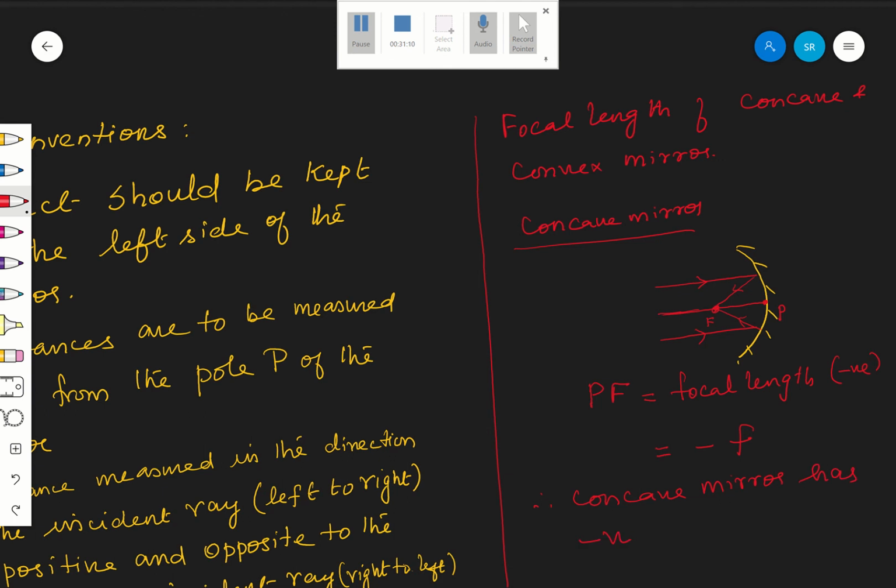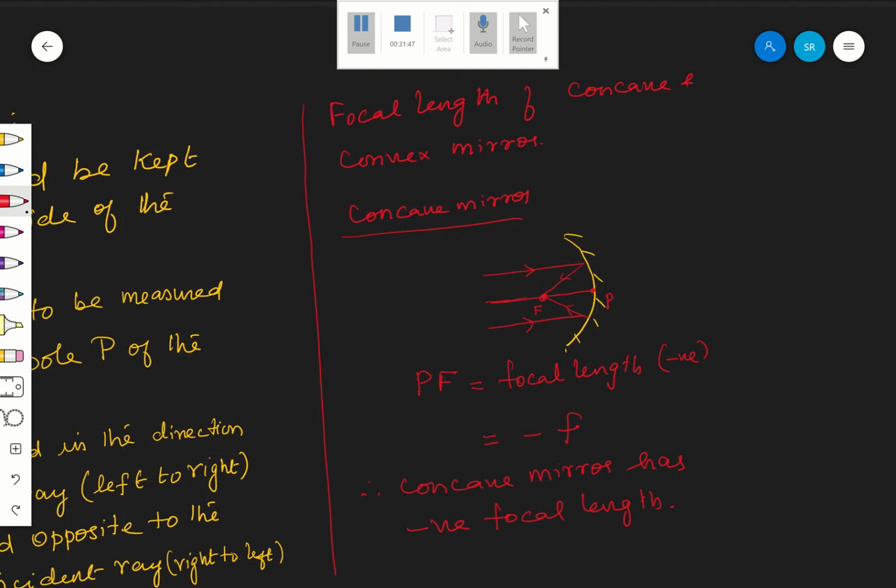Therefore concave mirror has negative focal length. Are you following? Why? Because focus is to the left of the mirror. That is because it is to the left of the mirror, that focal length PF will be from right to left. It is PF, not FP. Why? Distance ought to be measured only from the pole. Therefore, PF means it is negative. So, concave mirror has negative focal length and PF is minus f. Are you following? Now you come to convex mirror.